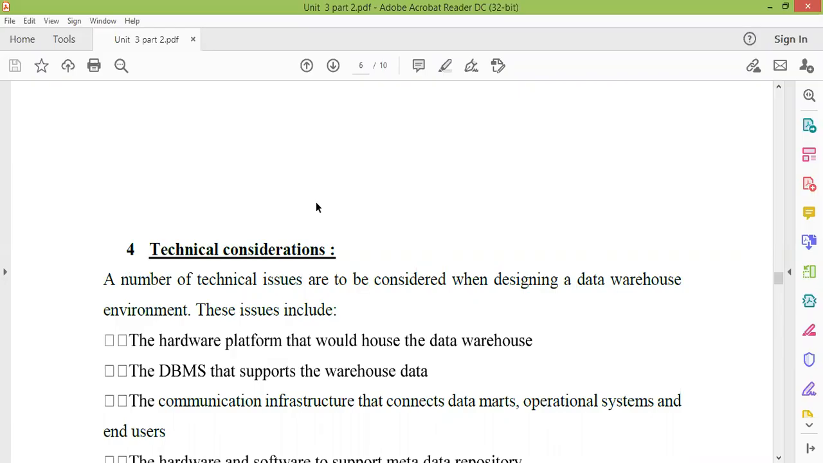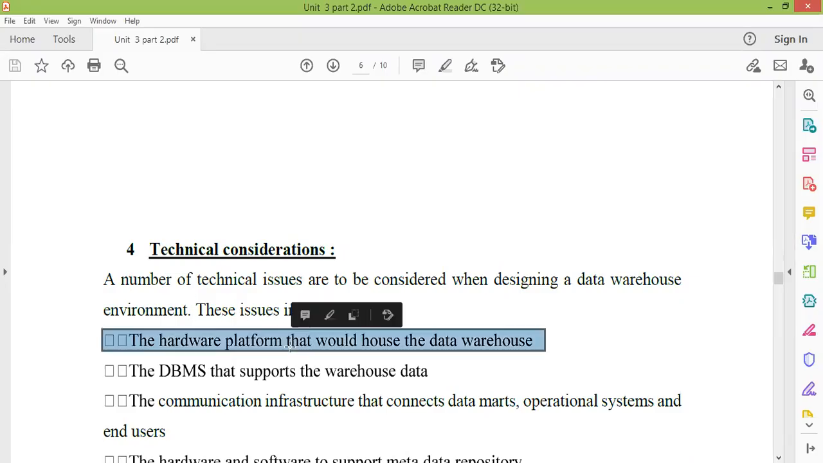So now we have gathered the warehouse requirements. We have gathered all the requirements. Then we design a warehouse, that our design will look like this. Right now it is only theoretical, that the design will be like this, there will be this type of tables, these values, these things. After that we have to take care of the technical consideration. Technical consideration will give you details about your hardware platform, the infrastructure you are going to use, the software things that you are going to use. Okay, so technical issues are to be considered when designing a warehouse environment.